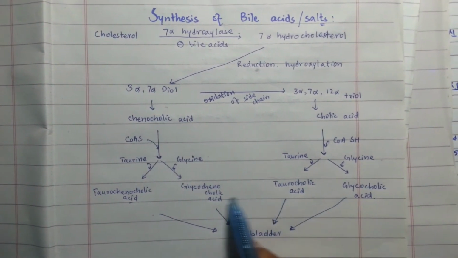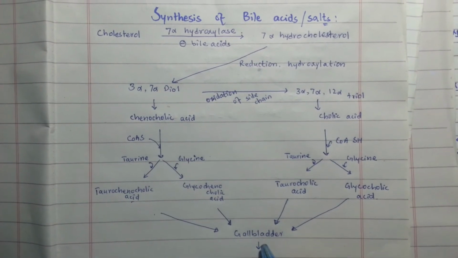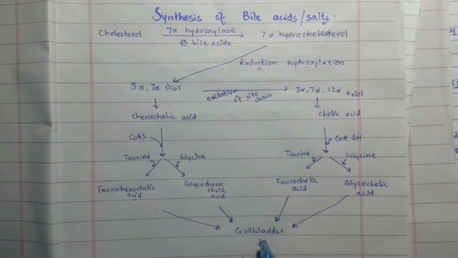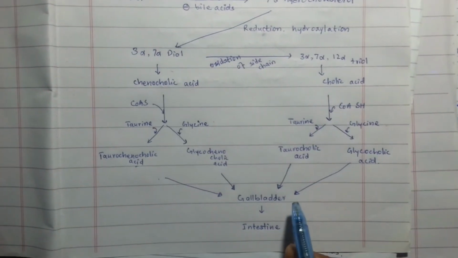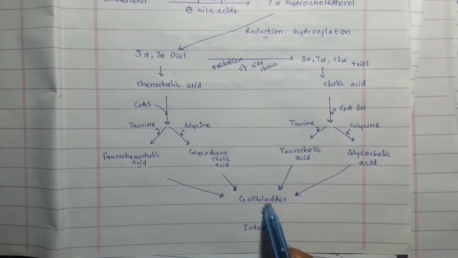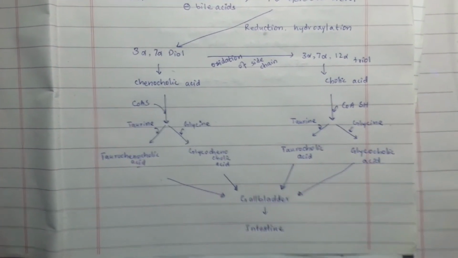Then all these acids move to the gallbladder, where they can be stored when not immediately needed for digestion, and then from the gallbladder they move to the intestine.